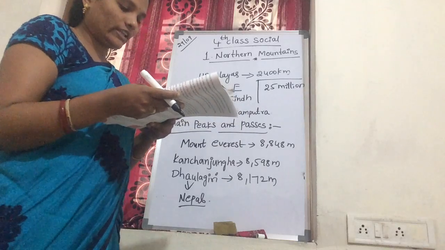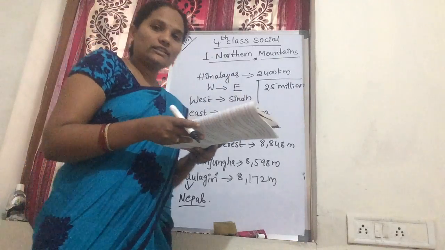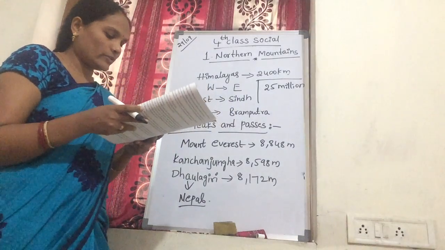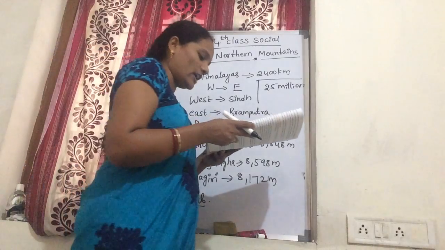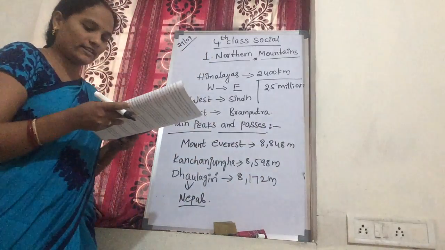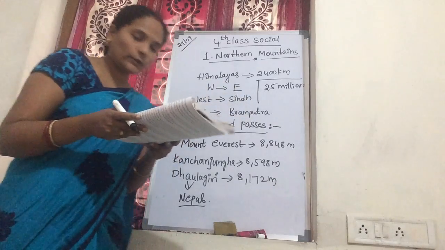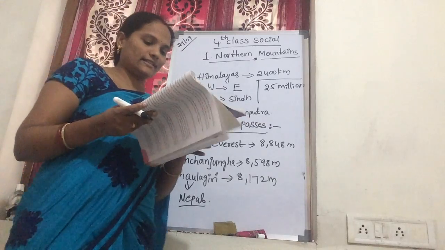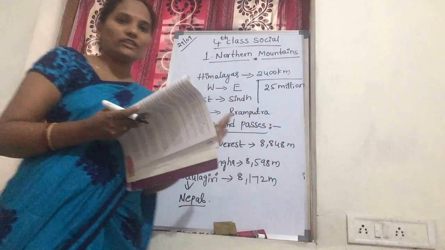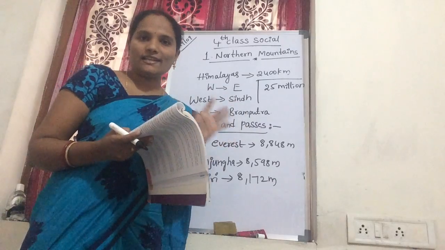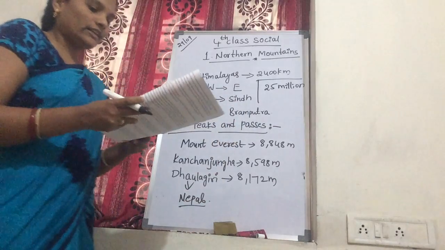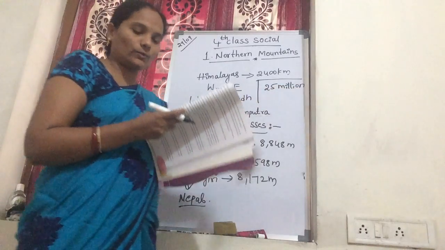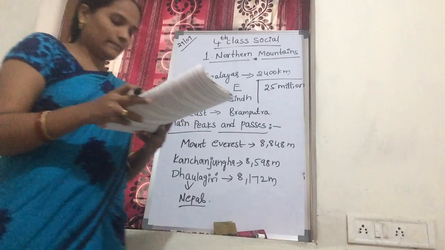They are parallel to the Greater Himalayas range, about 30 to 80 kilometers in width. They are composed of metamorphic and unfossilized rocks. The height varies from 3,500 to 5,000 meters. This is about the Lesser Himalayas, also called the middle Himalayas or Himachal Himalayas. It was born 25 million years ago. Now, children, next one, the Sub-Himalayas.